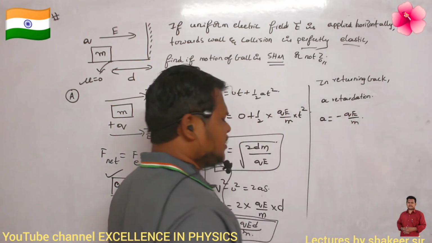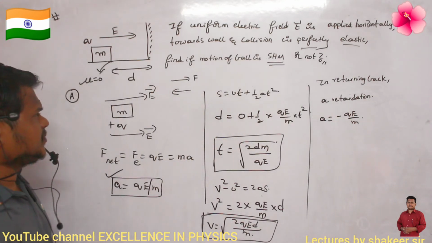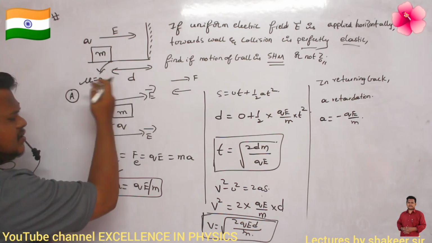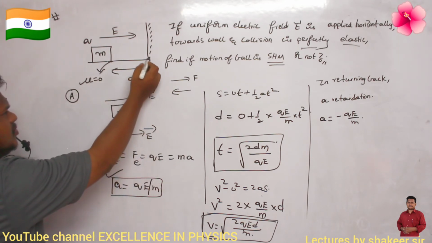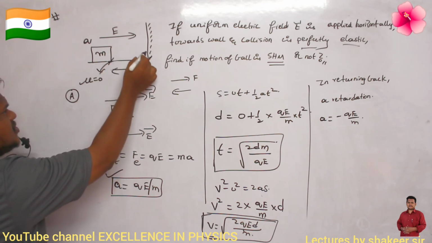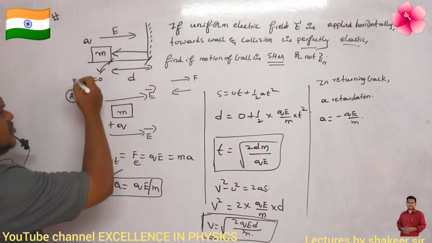So this is the retardation experienced by the body. And with what velocity will it return? It will return with a velocity of this much. Now to reach from here again to the original position, how much time will it take?